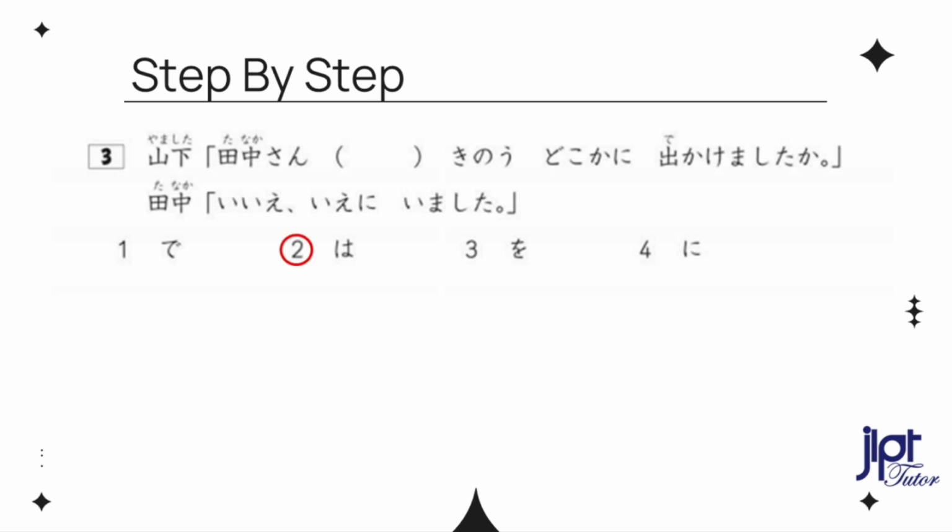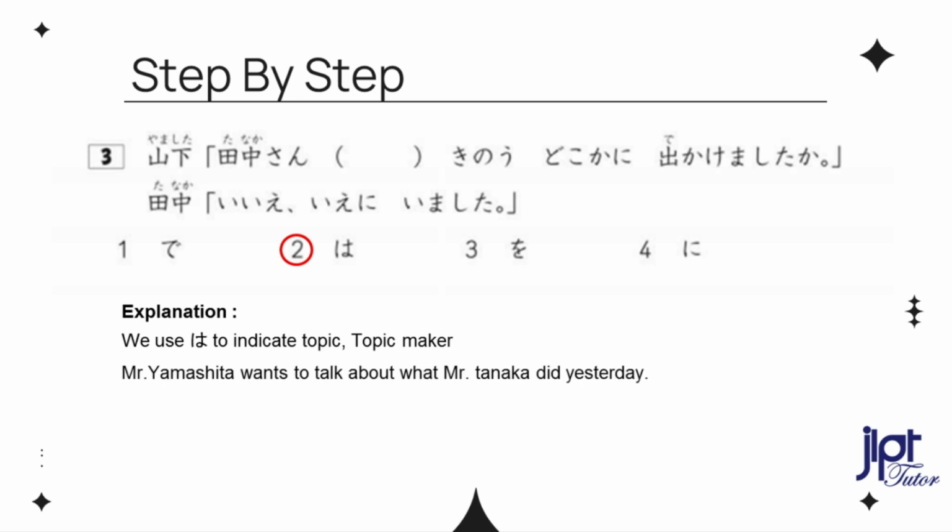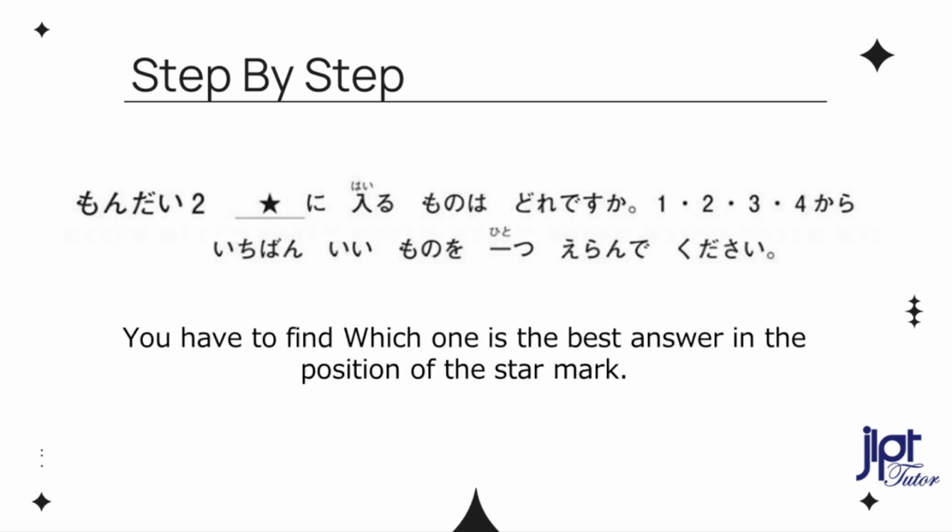This is the first grammar we learned. We use wa to indicate topic. Topic marker, Mr. Yamashita, wants to talk about what Mr. Tanaka did yesterday. I think you will be surprised how easy the test is. Make sure you review the lesson again. 田中さんは昨日どこかに出かけましたか？いいえ、家にいました。 I hope I explained it to you as easily as possible. Let's go to the next section of the grammar test.